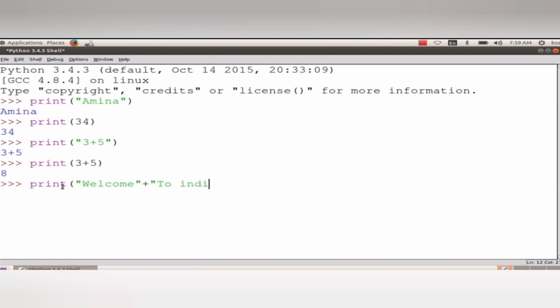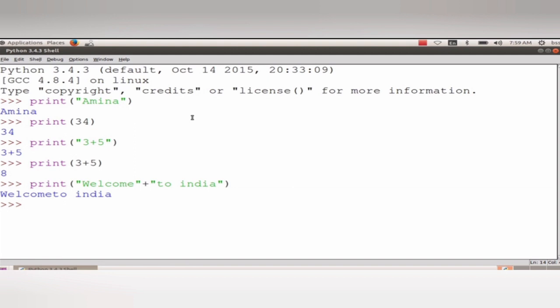Here I am giving the values: welcome to India. Can you see that? Yes. So it will print as a single statement. Here the plus symbol is used to add the two strings.